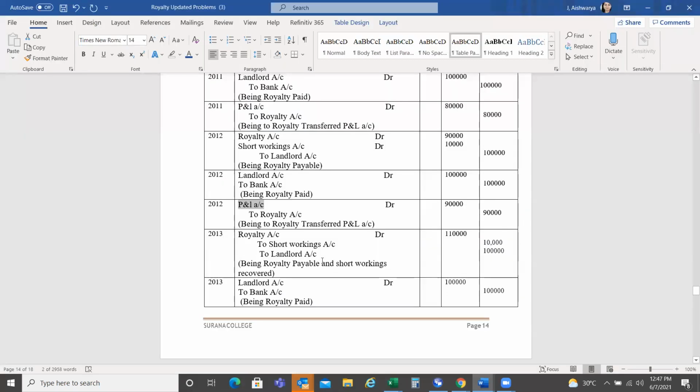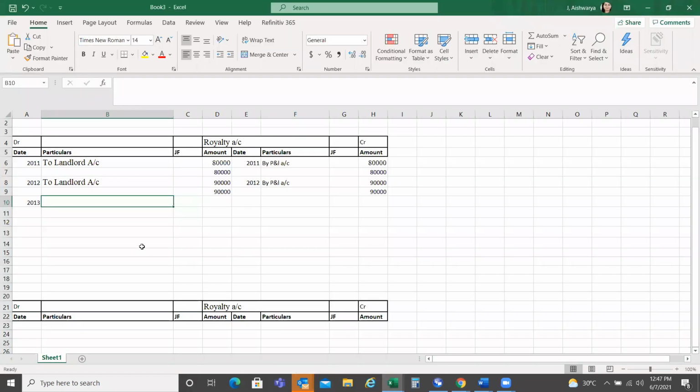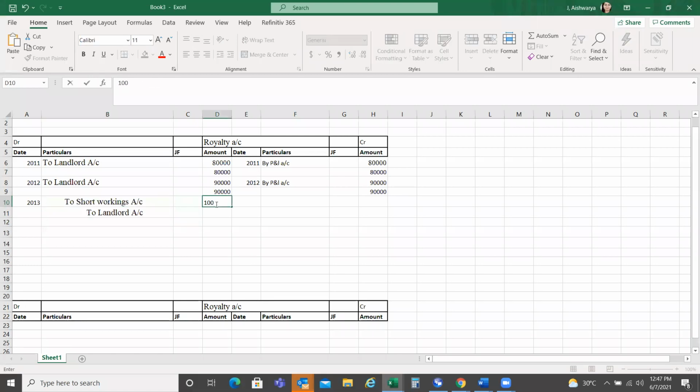Just look into the journal entry. Is it debited or credited? Debited, right? So debited with how much? 1,10,000. But the corresponding credits are? To short workings and to landlord account. Short workings is 10,000 and landlord is 1 lakh. Then what is the opposite entry?